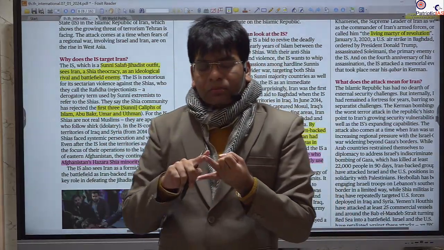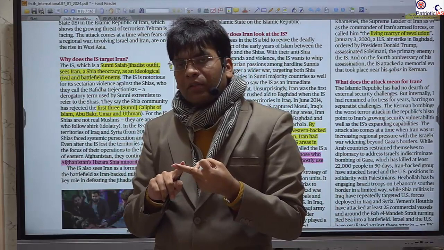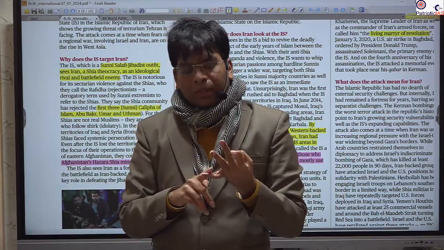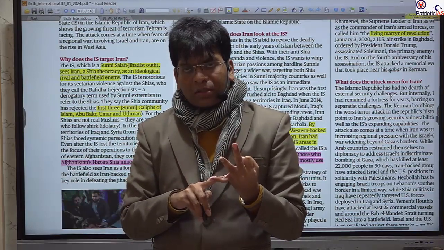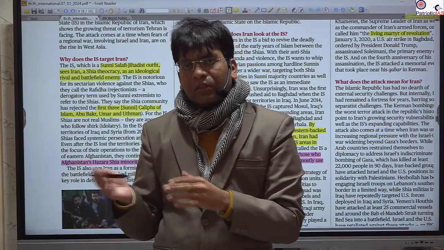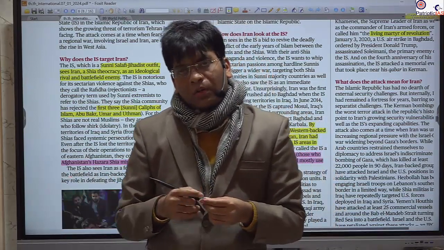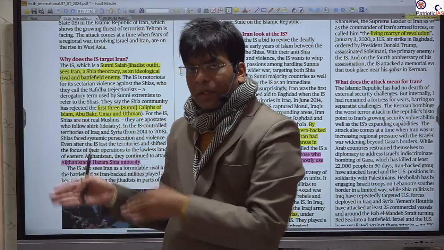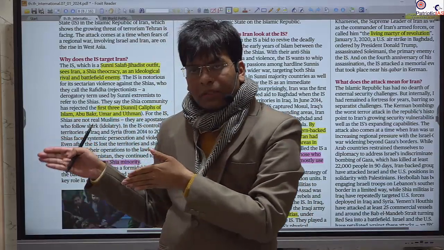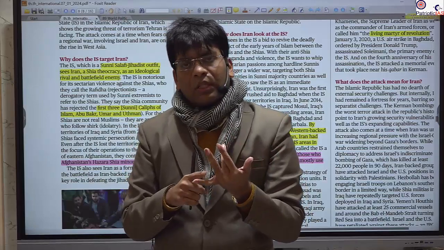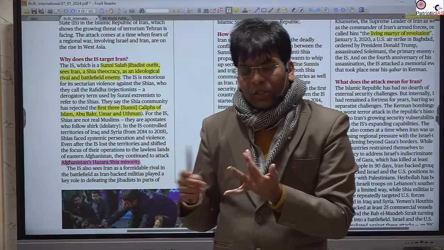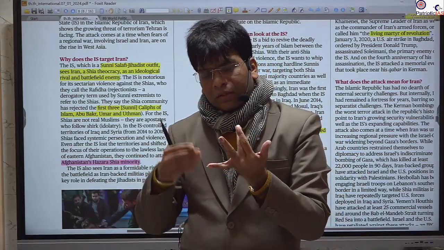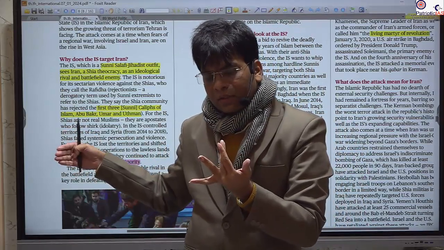And so Aisha wanted her father to be the successor. But there was also dispute. The son-in-law was also contesting for the succession. So those who followed the family line of the Paigambar Sahab recognize the son-in-law as the successor. So they were called Shia, on the succession line, the family line succession.